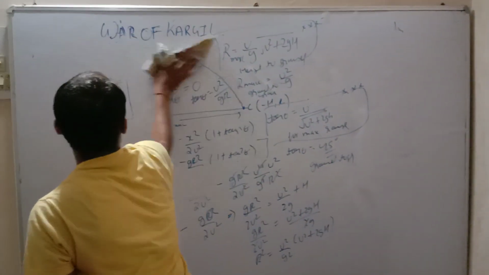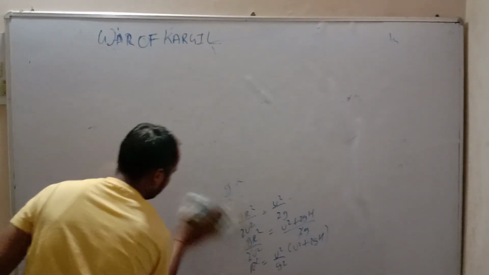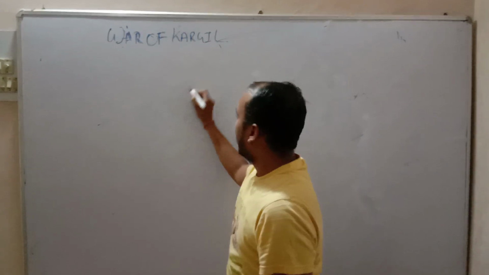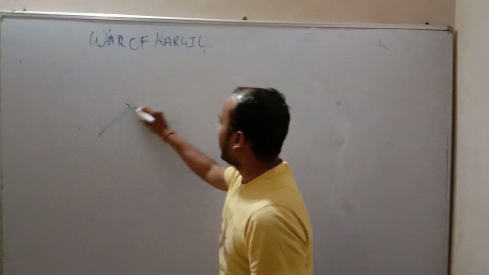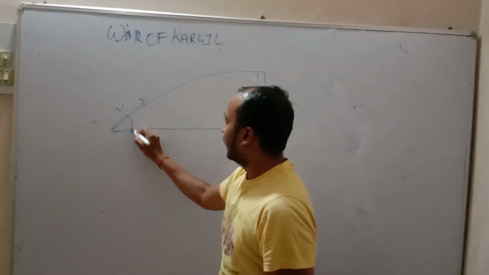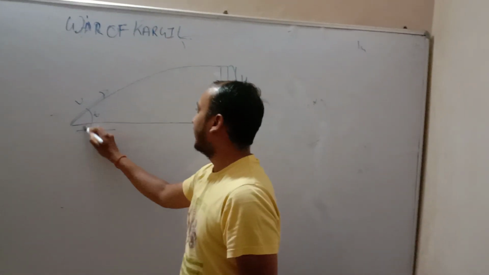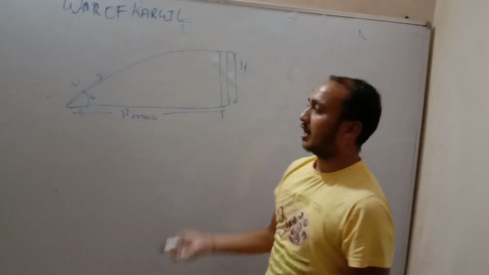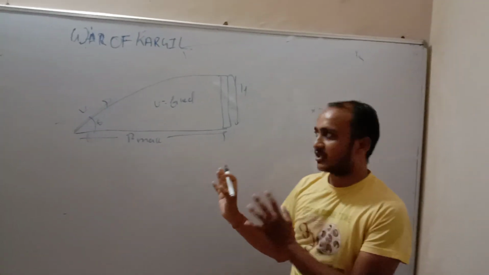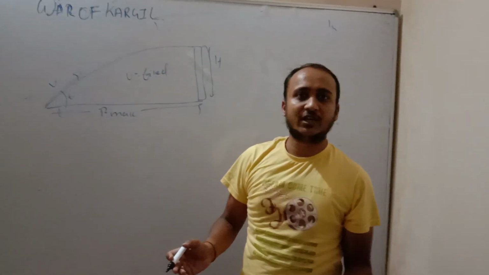Now in a similar manner, friends, if we throw a projectile from ground to height, we again want to find R maximum. Here also u is fixed. So when u is fixed, we again want to find R maximum, and you can do it as I have told for height to ground.